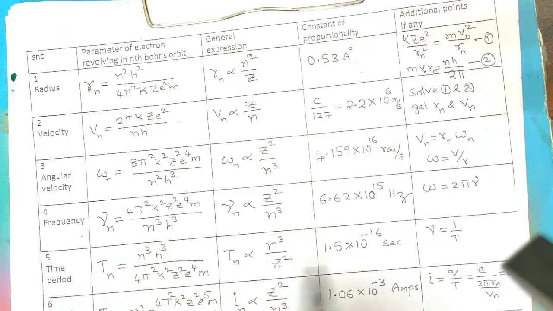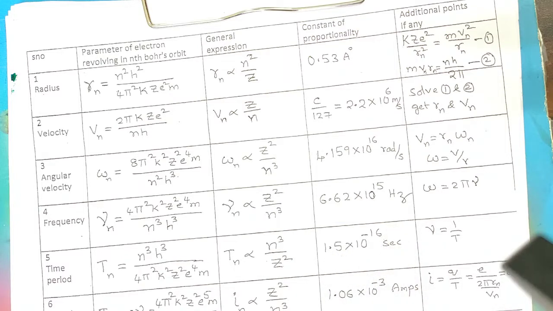Coming to the time period, frequency is the reciprocal of time period. Whatever frequency you got, reciprocate it: numerator as denominator, denominator as numerator. So n cube goes up, z square comes down. In that case, we understand that the electron completes one circle in the first orbit of hydrogen atom in 1.5 into 10 to the power of minus 16 seconds.